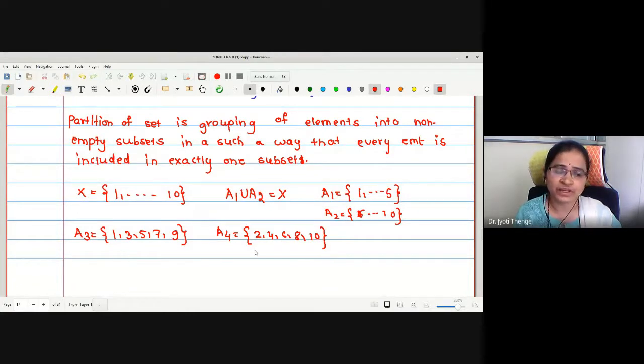Now again one can observe every element in the set comes in exactly one set only. Therefore again I can write X as A3 union A4. These are the partitions of the set. This is one partition, this is another partition of the given set.